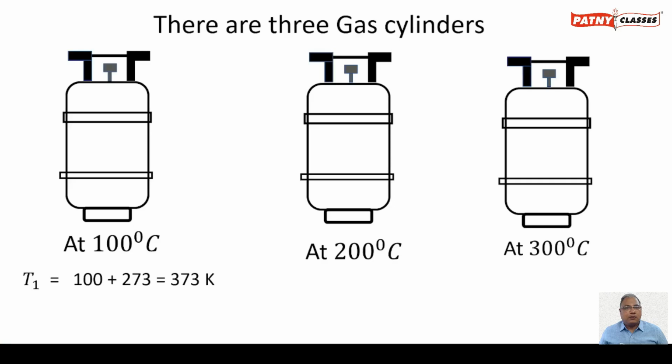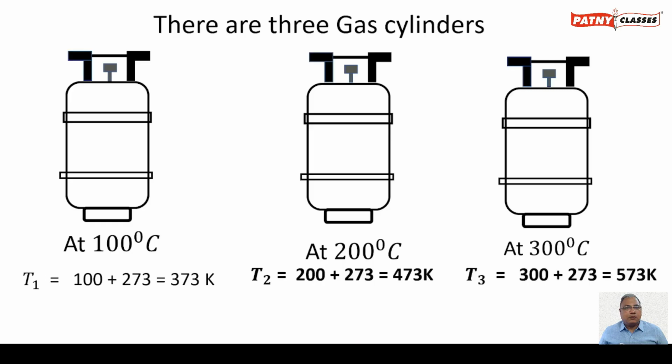Therefore, the temperature of the first cylinder is T1 equals 373 Kelvin. The temperature of the second cylinder is 473 Kelvin, and the temperature of the third cylinder is 573 Kelvin.